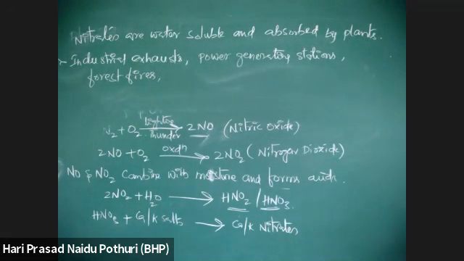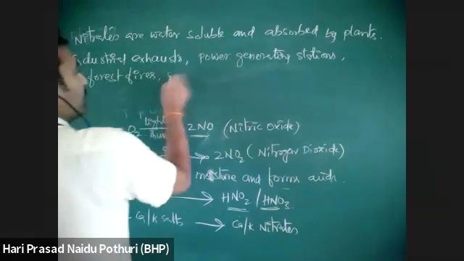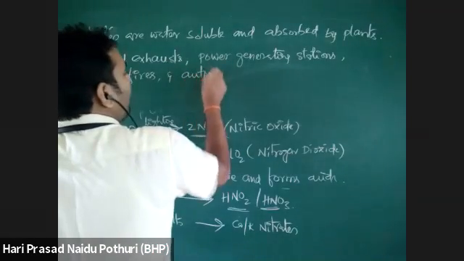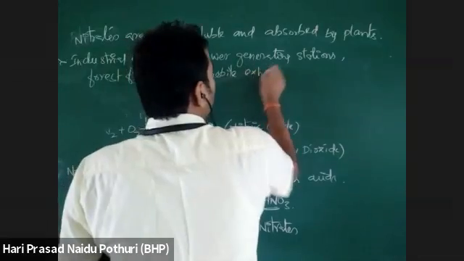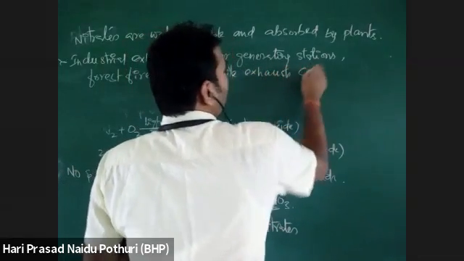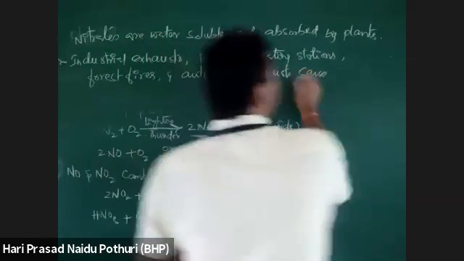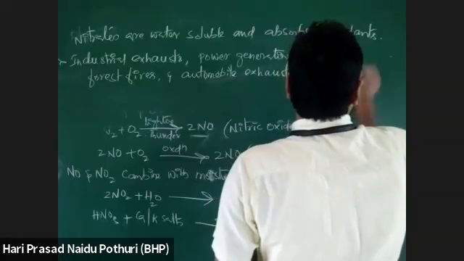What I told you, industrial combustion, the forest fires, automobile exhaust also. These release some chemicals, and they are also causing nitrogen fixation.